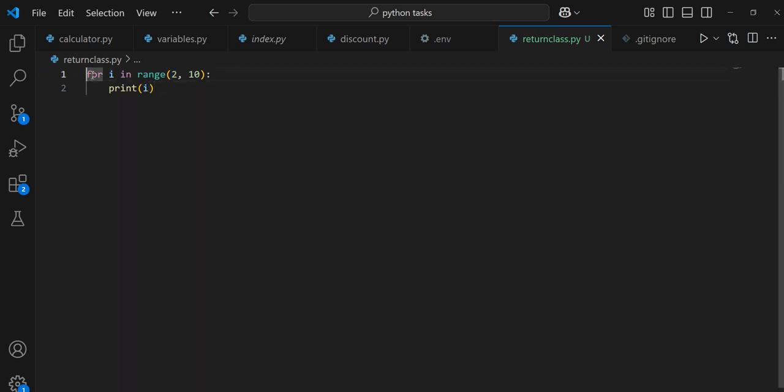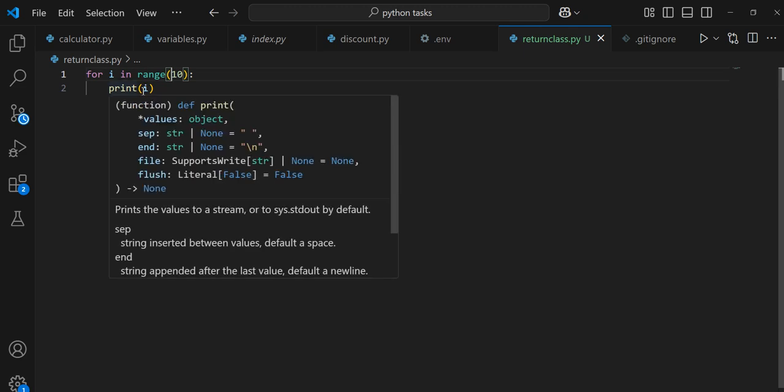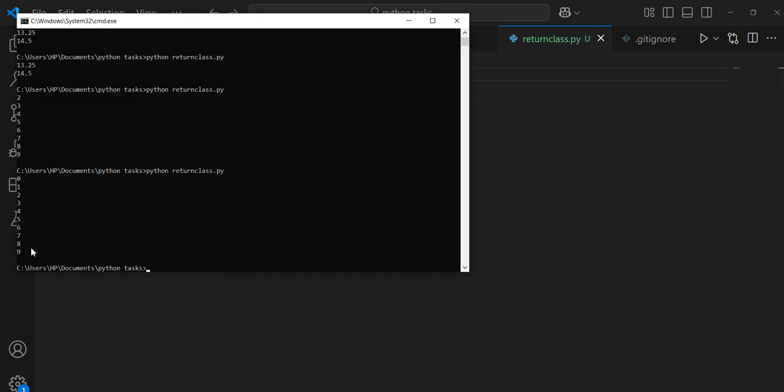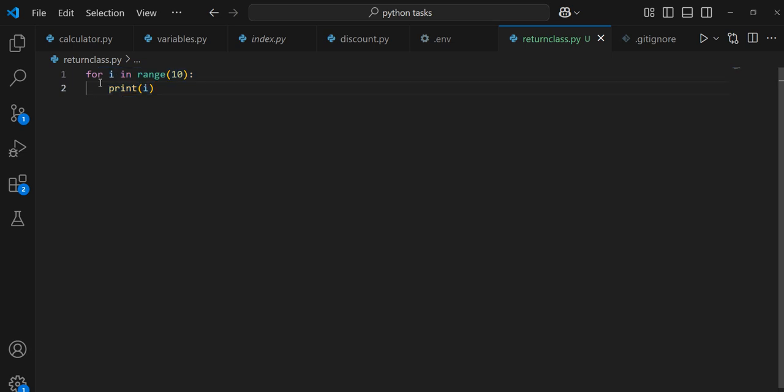Now, we can also shorten it to this. This is going to print 0 to 9. So let's say we have a list of names, anything. I want to print the values inside this list.